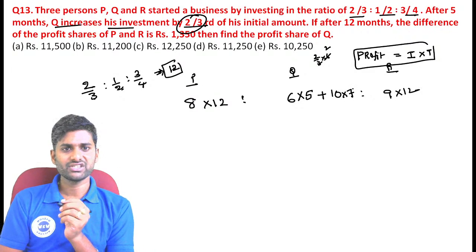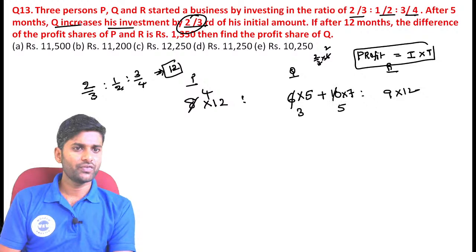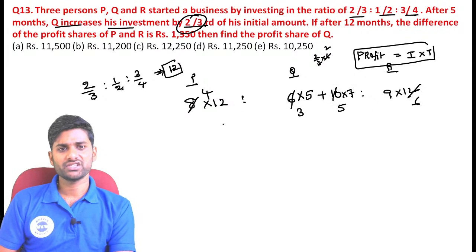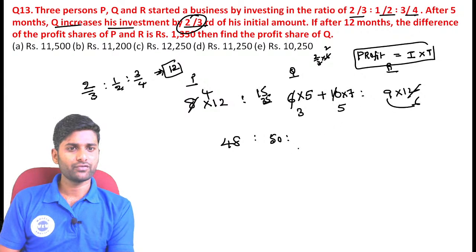Now see, is there any cancellation? No, there is no cancellation, guys. 4 twelves are 48. 3 fives are 15. 7 fives are 35. The value becomes exactly 50. And 9 sixes are 54, guys.